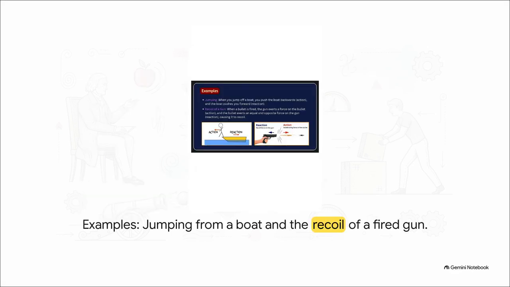To really picture this, imagine you're jumping off a small boat onto a wooden dock. As you jump, your legs push the boat backwards, right? That's your action force. The reaction force is the boat pushing you forward. Or look at the recoil of a fired gun. The explosive action forces the bullet forward out of the barrel, but the exact equal and opposite reaction violently forces that heavy gun backward into the shooter's hand.